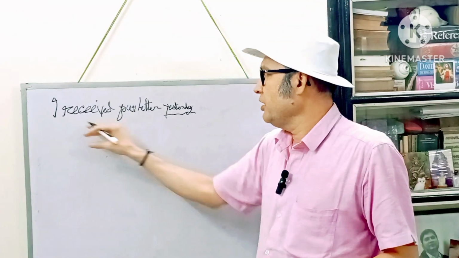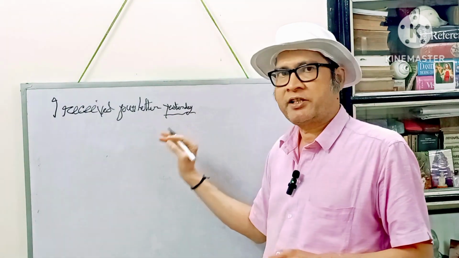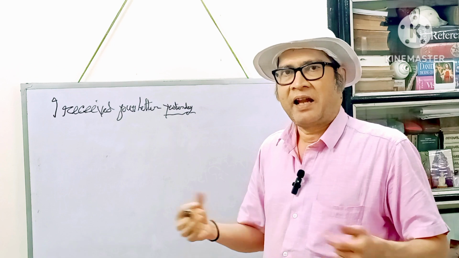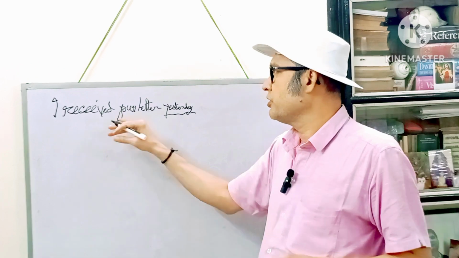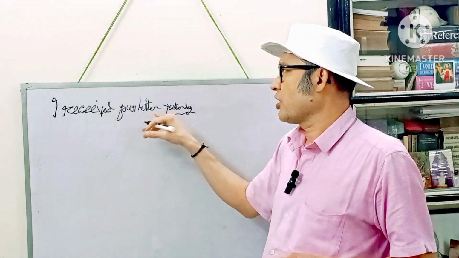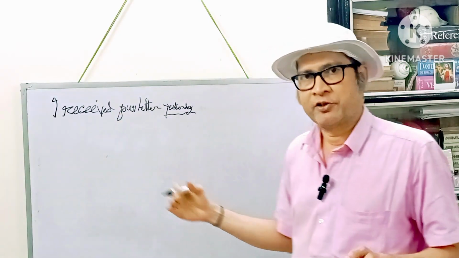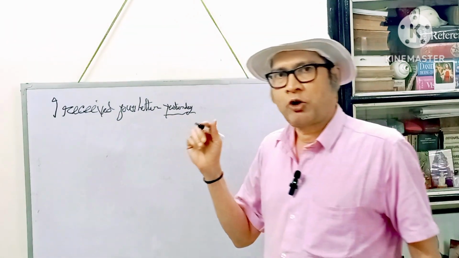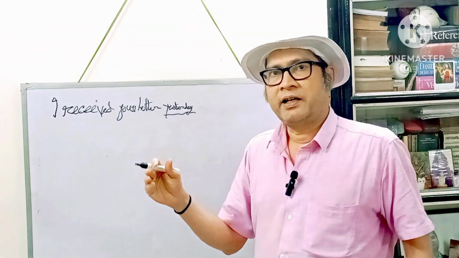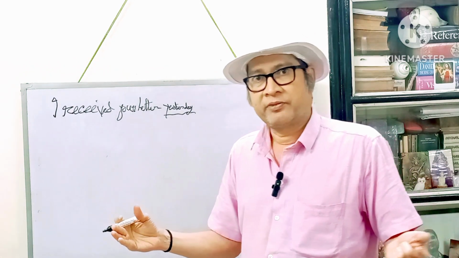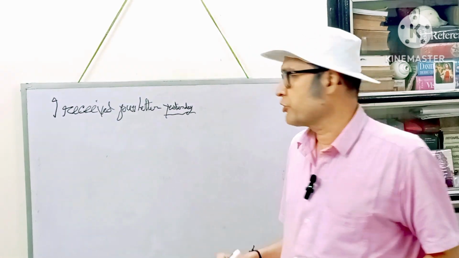Now you see, I received your letter yesterday. Instead of yesterday, if you use the phrase last day, then also you have to use the same construction, same sentence, same tense, because you are talking about an incident that has already taken place.